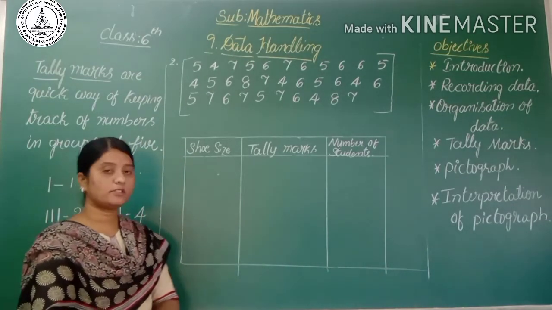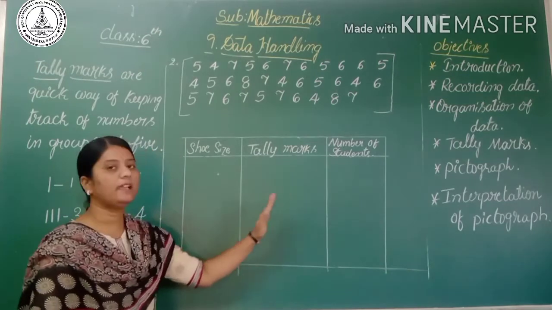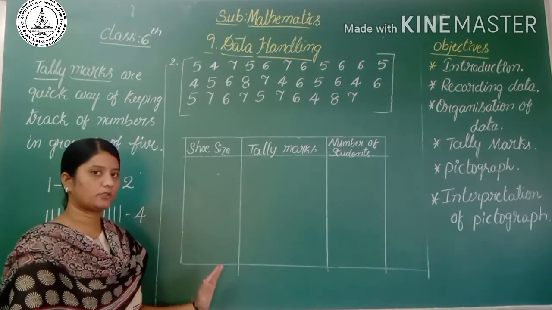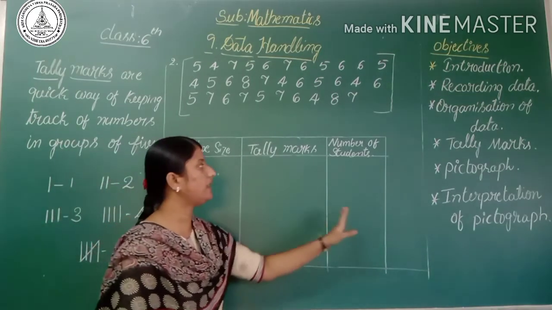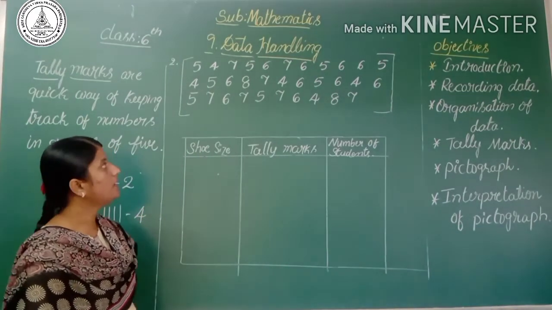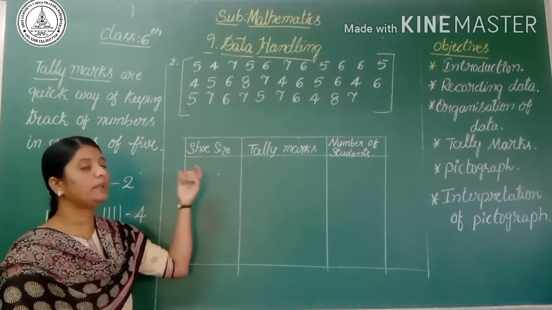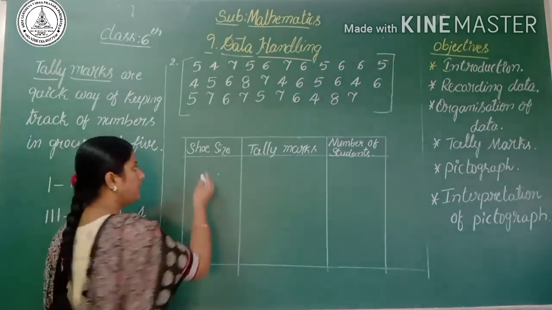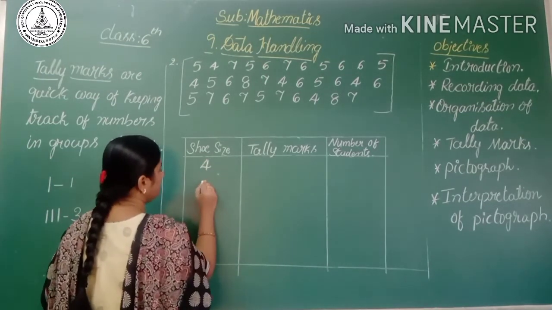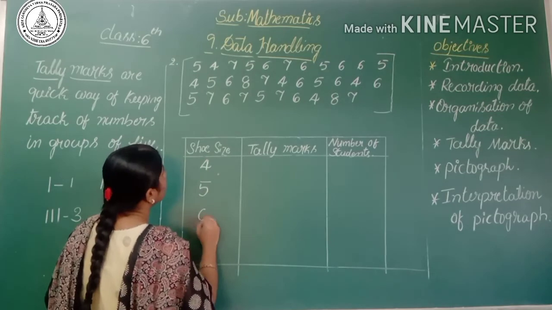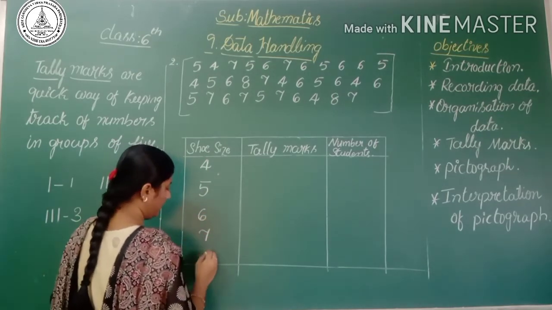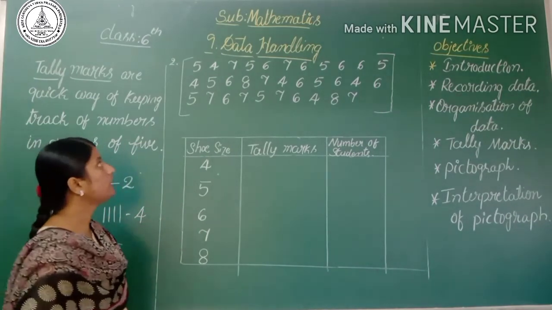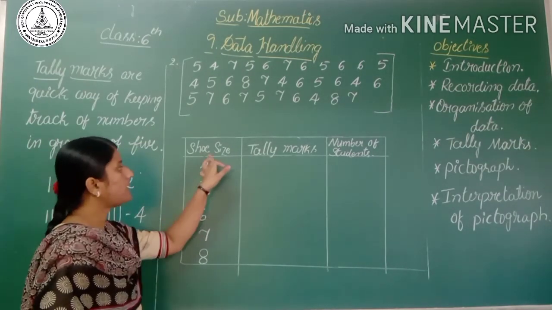You can also find this by using tally marks. First we have to write the shoe size, the tally marks and the number of students. You can see here the minimum shoe size is 4. First write 4, 5, 6, 7 and 8. Now see here the shoe size is 4.